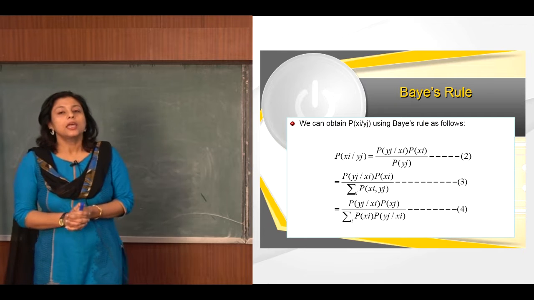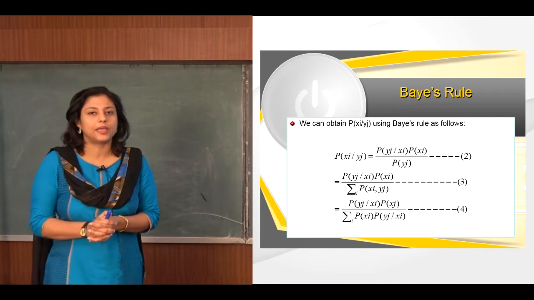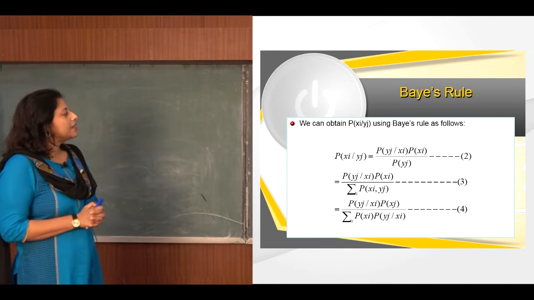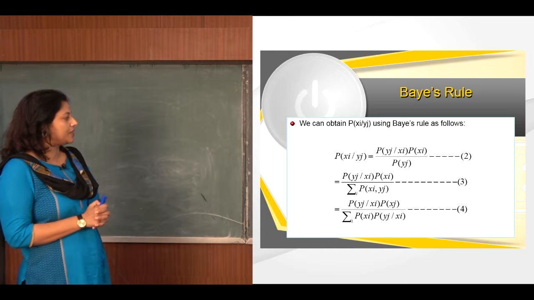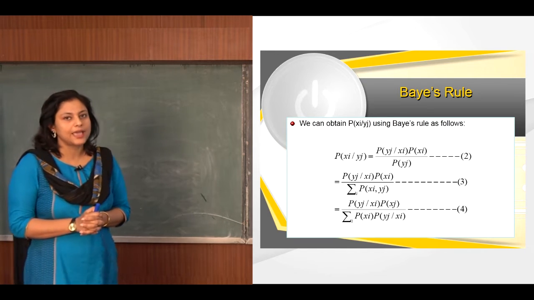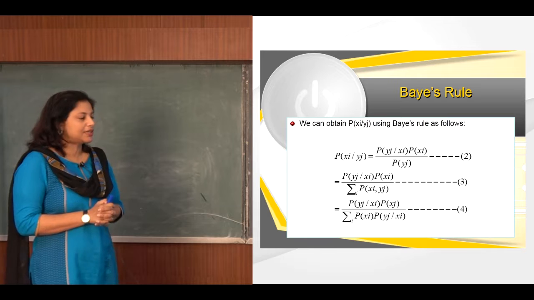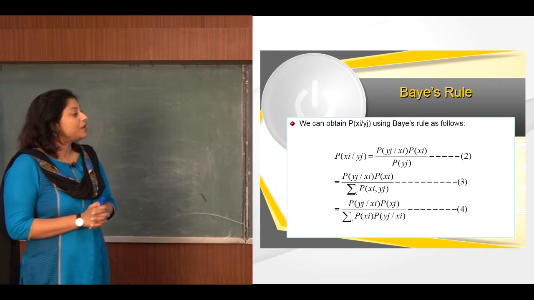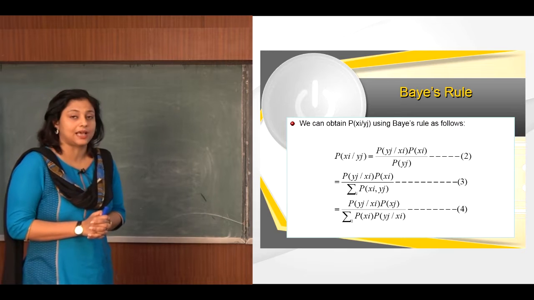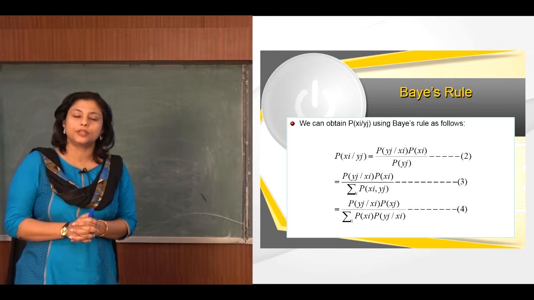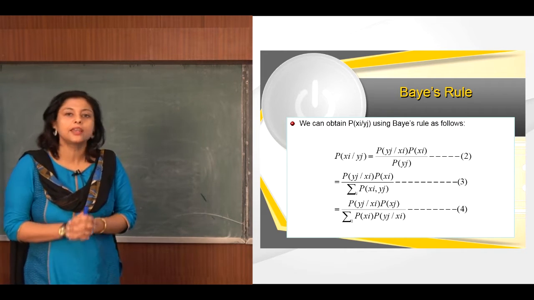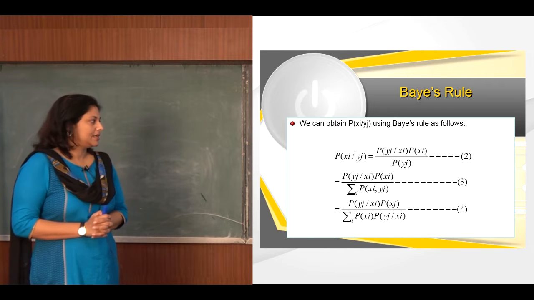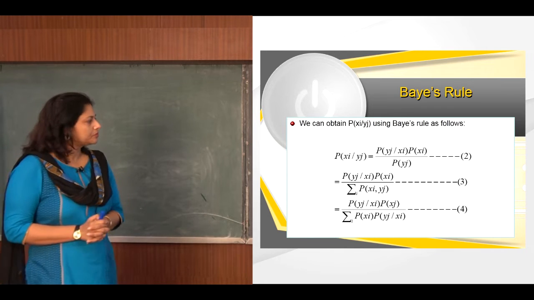Similarly, by using Bayes' rule or Bayes' theorem, we can write p(xi/yj) equal to p(xi) upon p(yj) times p(yj/xi). This p(yj/xi) is the conditional probability that yj is received when xi is transmitted. This goes as equation 2.